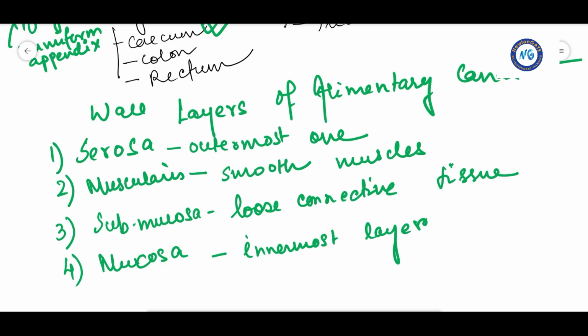This innermost layer forms irregular folds in the stomach and small finger-like projections called villi in the small intestine.